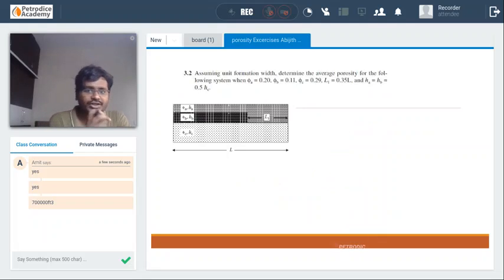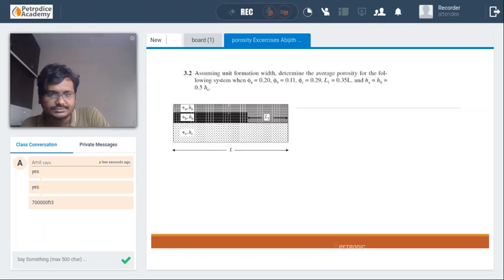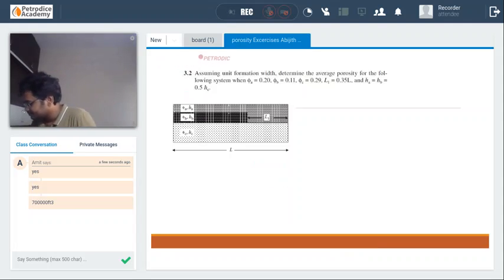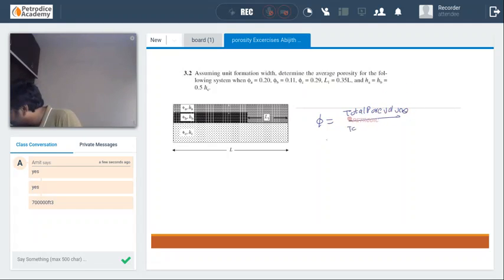Guys, this particular question is a very, very good question. This type of question can be given in the GATE examination. What they have given is somewhat like a heterogeneous reservoir. We need to find the overall porosity, the porosity of the total system. The porosity will be total pore volume divided by total bulk volume.